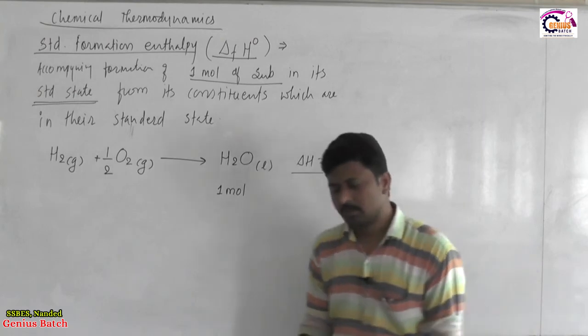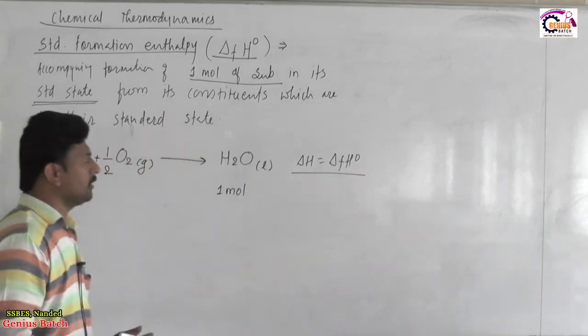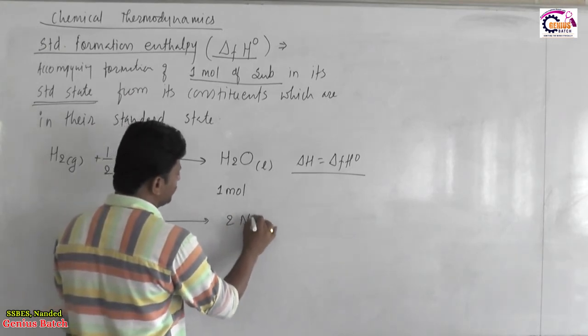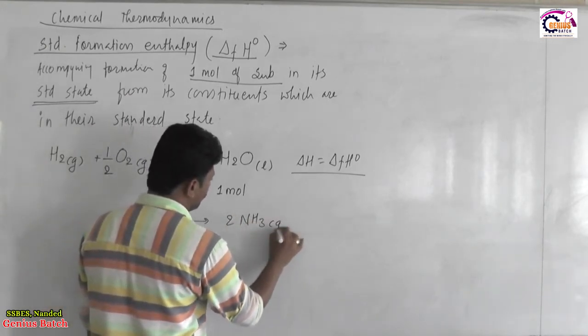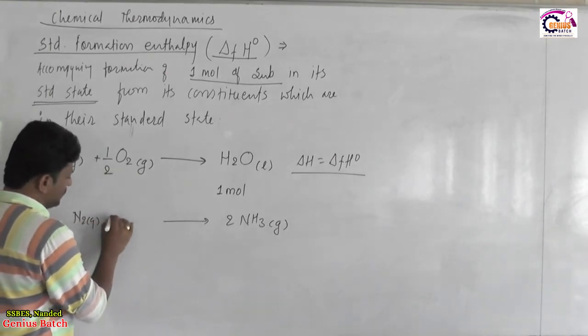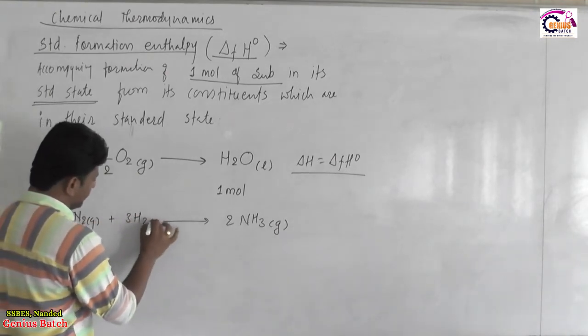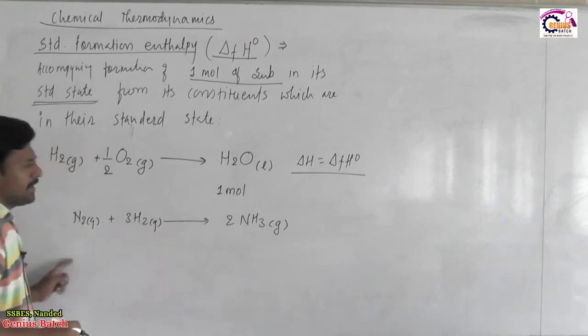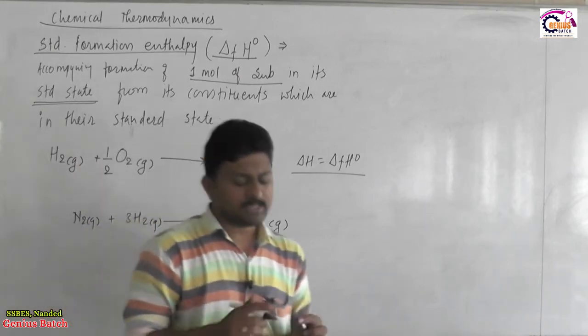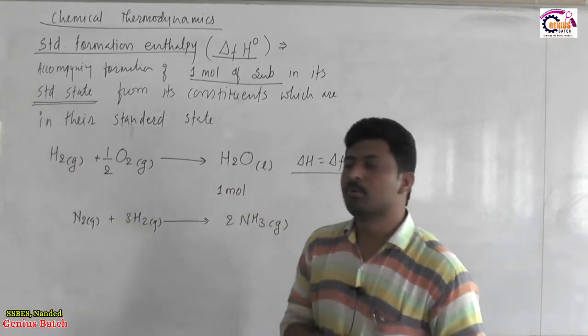Getting it? Now, suppose the reaction is for the formation of ammonia, and as in the standard reaction it is given as 2 NH3 gaseous is produced from N2 gaseous plus 3 H2 gaseous. Now, it is a balanced and correct equation for formation of ammonia. In this equation, we require ammonia.